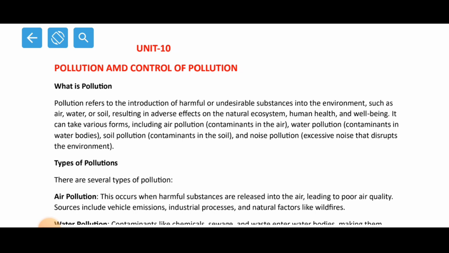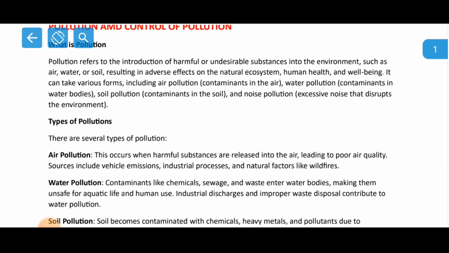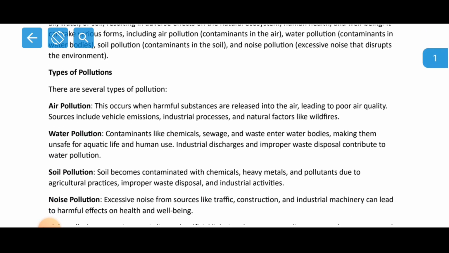So it can take various forms, including air pollution, that is contamination of the air, water pollution, that is contamination of the water bodies, then contamination of the soil, then excessive noise that disrupts the peace of the environment. All right, now types of pollution. So what are the different types of pollution? There are several types of pollution.